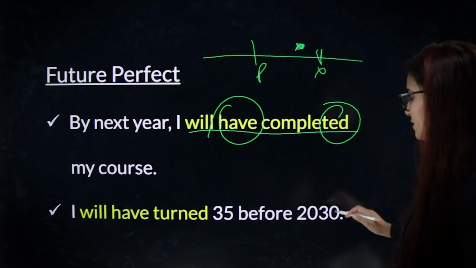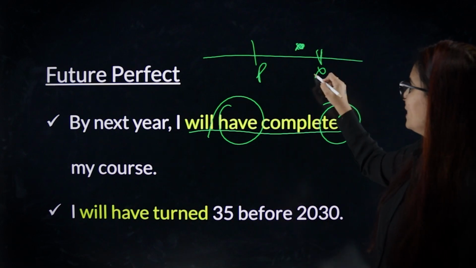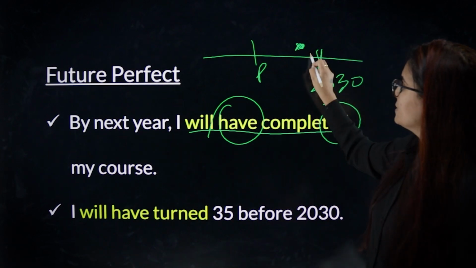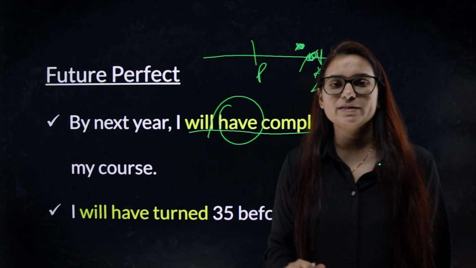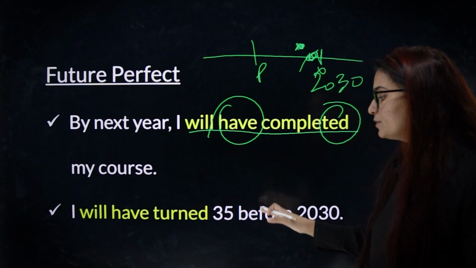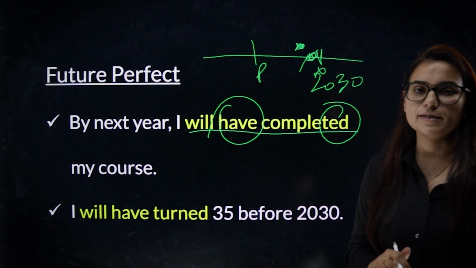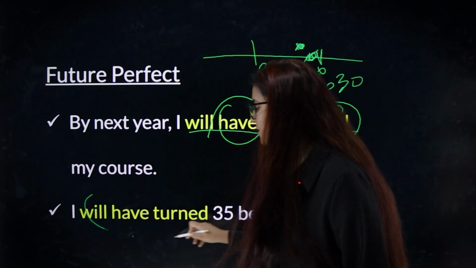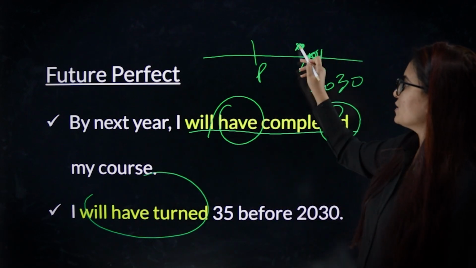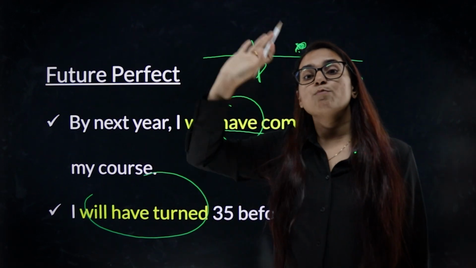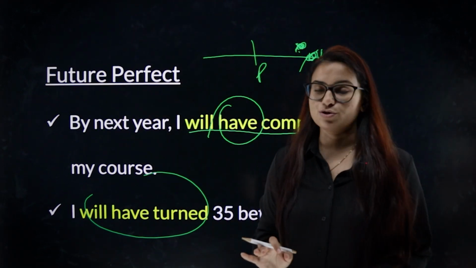I will have turned 35 before 2030. So let's say this is 2030. Somewhere here I will be turning 30. I will have turned 35 before 2030. Structure is important to talk about an action which will be over before another action in the future.